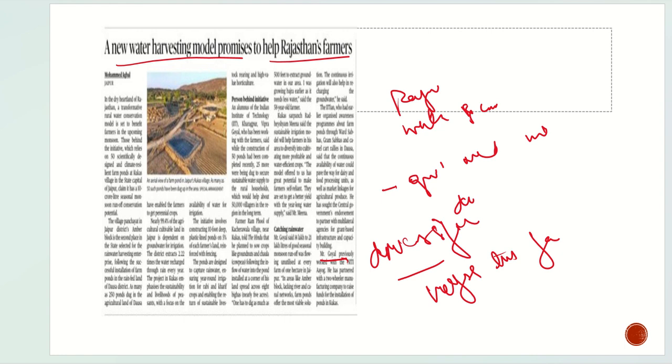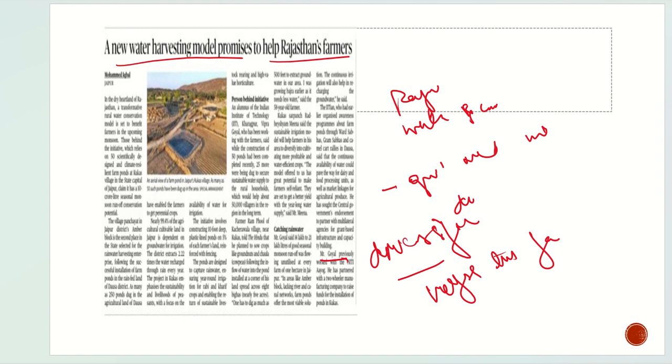So basically this is about this water harvesting model, which promised to help the Rajasthani farmers, in which construction of large dams and ponds has been done, which eventually are connected to these lands where the farmers would use them, and they could diversify their crops. This is in a nutshell what this article is about.